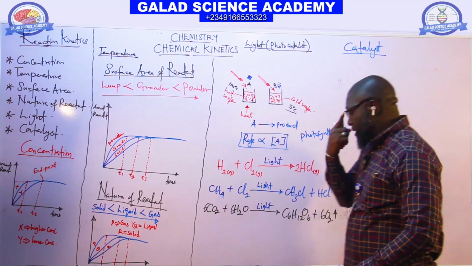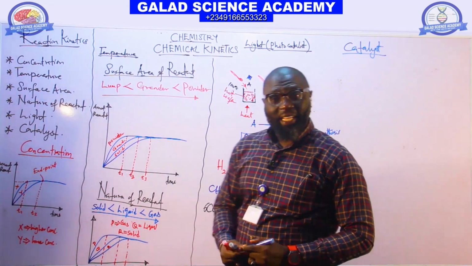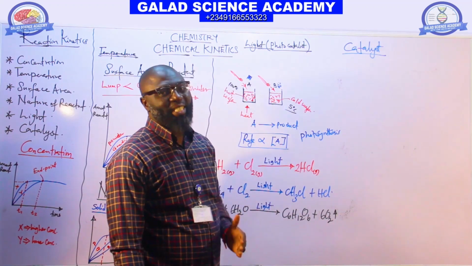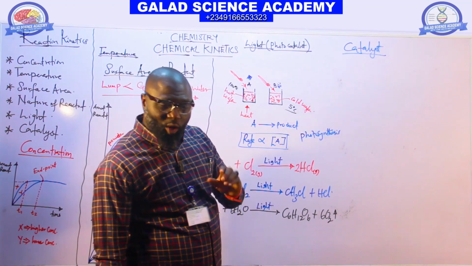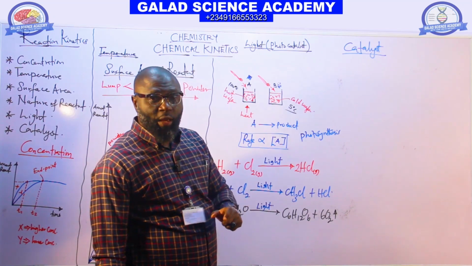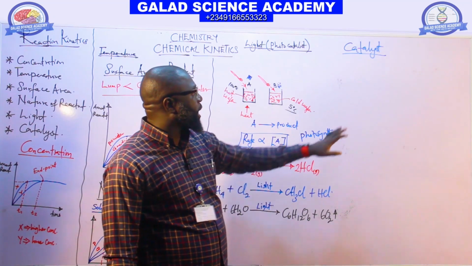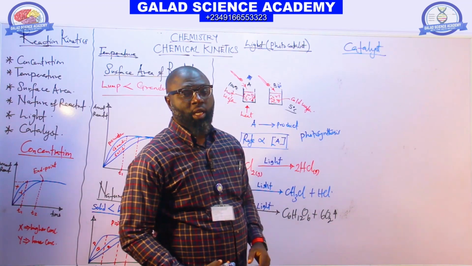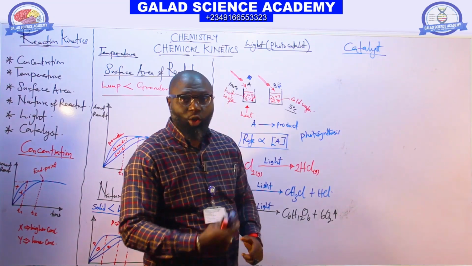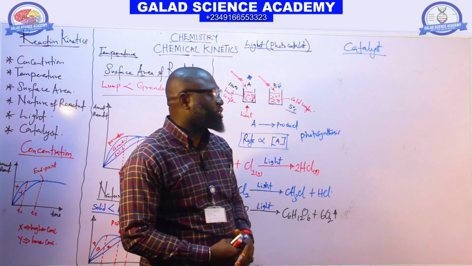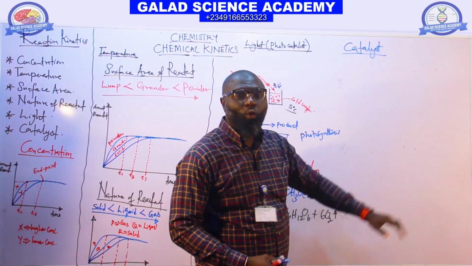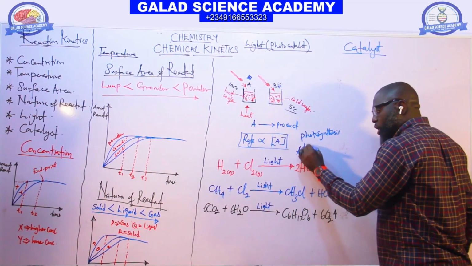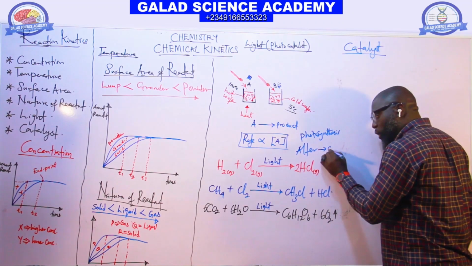If you look at catalyst, it is a substance which speeds up the rate. No, don't use speed. If you use speed, it's an error. Catalyst can speed up, can also reduce, can accelerate reaction, and can also decelerate reaction. Catalyst is a substance which alters the rate of chemical reaction. Alter means change.